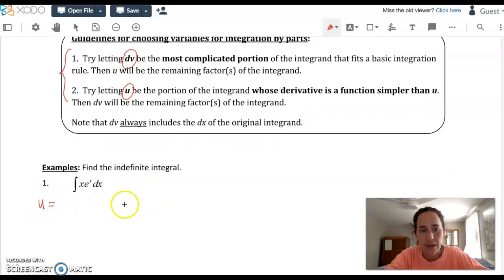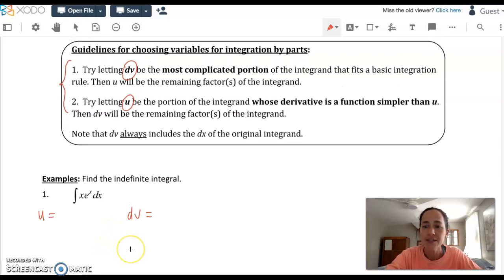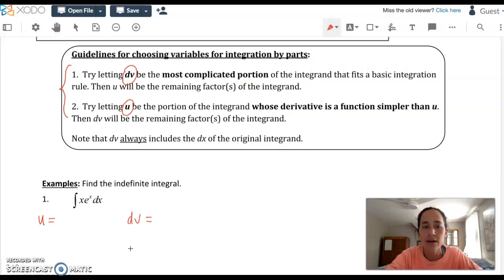U equals something, and dv has to equal something else. And there's a couple rules about it. It's not exactly the same as it was choosing u back in u substitution. It also doesn't matter which part of this you choose first, but there is a rule that by the end of all this, choosing what's what, I have to have scooped up every single part of this integrand. I have to have accounted for the x part of it, the e to the x part of it, and also the dx. We'll talk about that too. So maybe we could try picking u first. Let's go to guideline number 2.